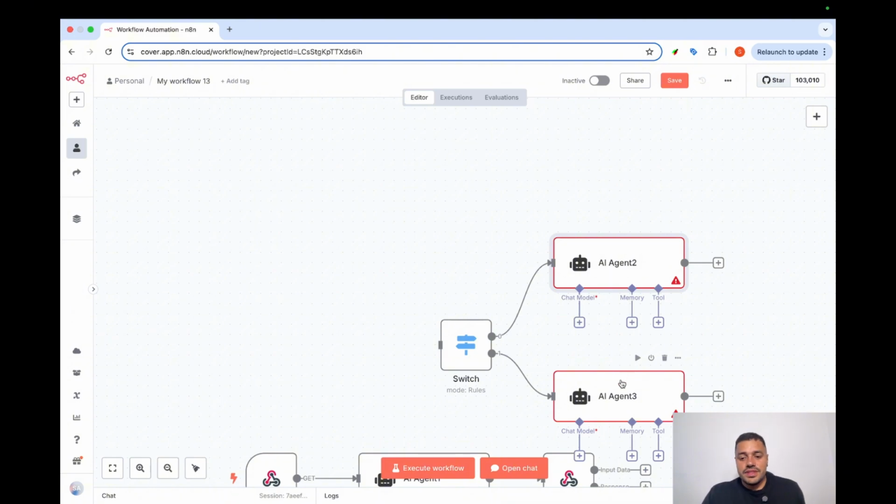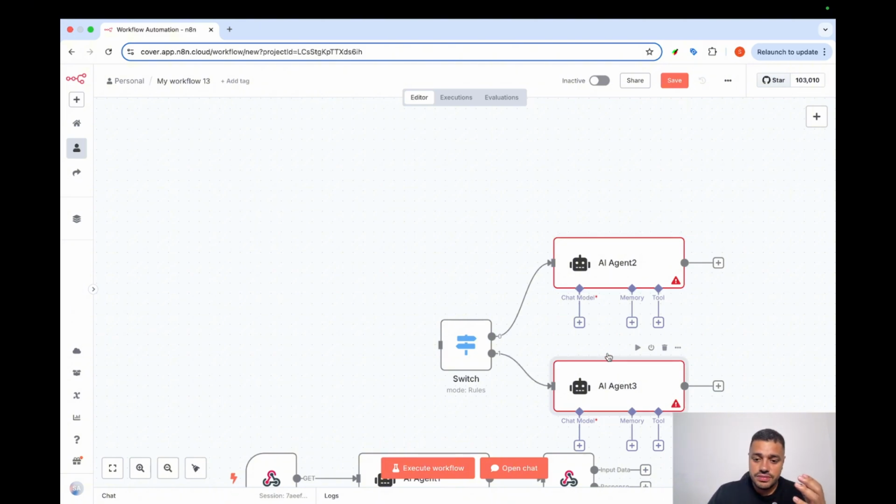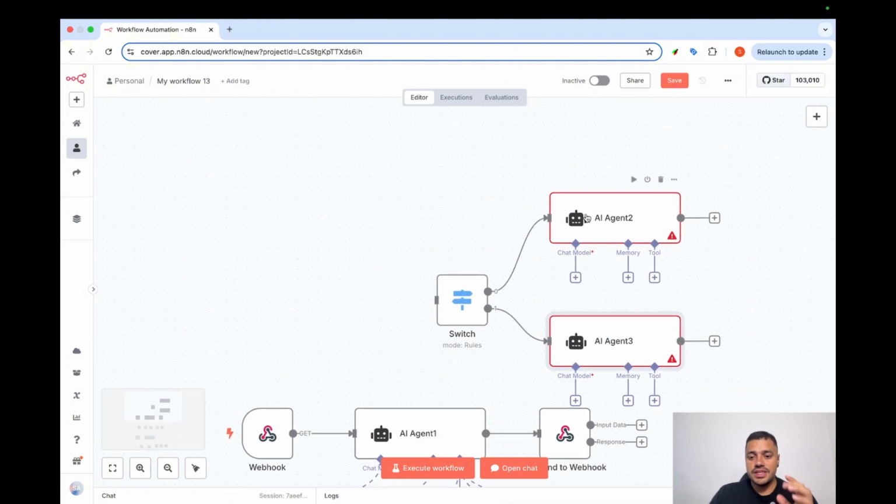But it's not the same, because in the multi-agent type of agent, these agents can communicate with each other and even work together on the same task. And here we are basically only breaking down the task, and each of them is autonomous from the other one. We could say the multi-agent type of agent is more than breaking down the task.